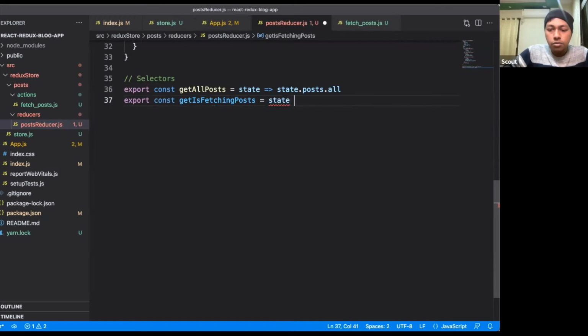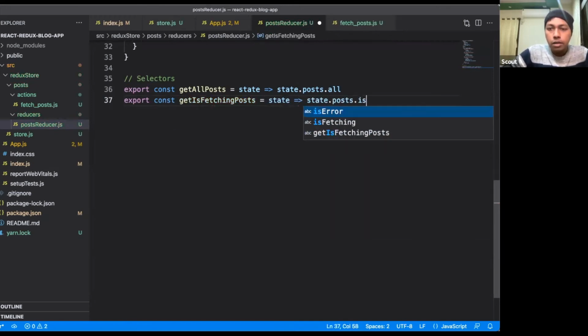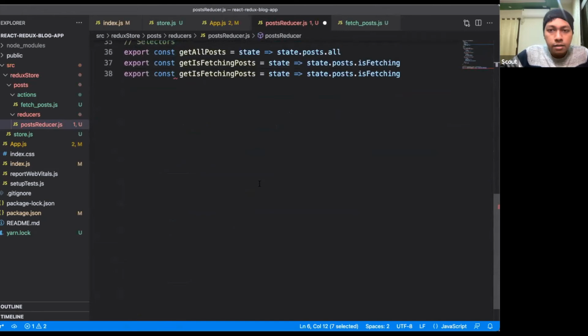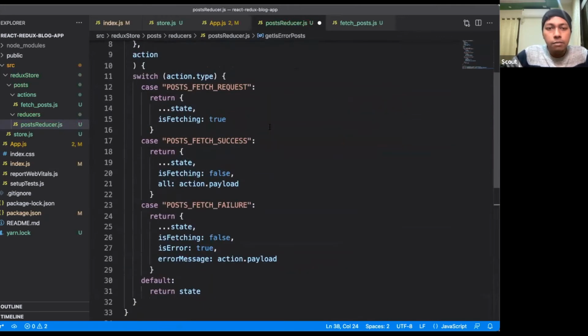Similarly, it has access to the state object, state dot posts dot is fetching. Right. Similarly, we can also do the same thing for is error. Okay. So for any other attribute, you can do that.